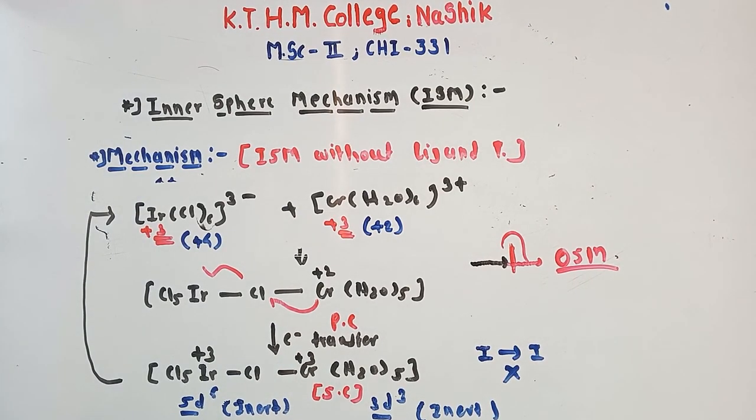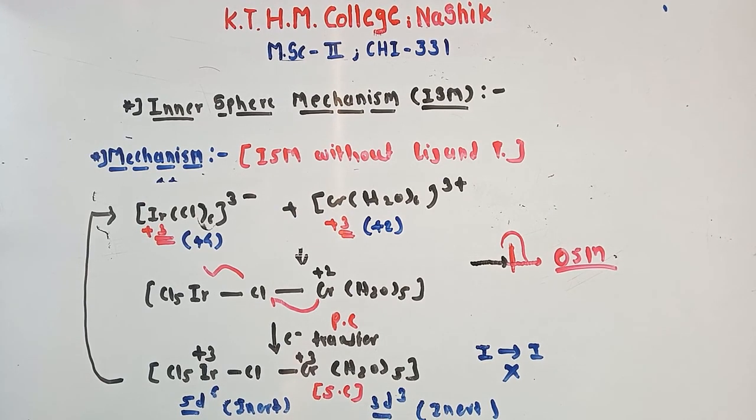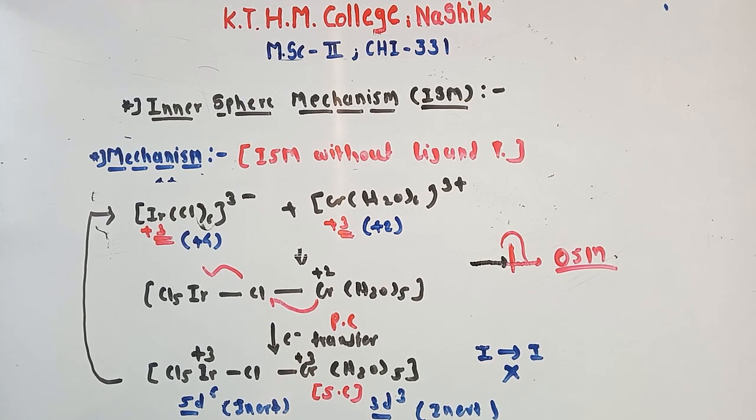While in case of inner sphere mechanism, electron transfers through bridging. These two words are very important. For outer sphere mechanism, electron transfer is through tunneling, while in inner sphere mechanism, electron transfer is through a bridged ligand. But again in ISM there are two possibilities: electron transfer through ISM without ligand transfer and with ligand transfer. I think now you are able to understand all these concepts. Okay student, so thank you. In the next lecture we will see factors affecting outer sphere mechanism. Okay student, so thank you.